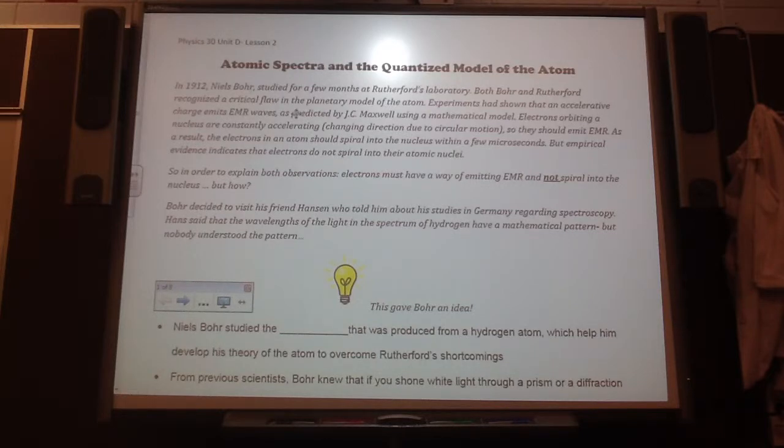Okay? So that's where we are at in our story, is that, okay, well, Rutherford made some developments, but there's some problems with it. Like this, the planetary model is not the most accurate model. Do you see that? So in our last lesson, it wasn't that Rutherford's model was like, okay, now we got it figured out. It was like, okay, that's what Rutherford thought. But we identified an issue.